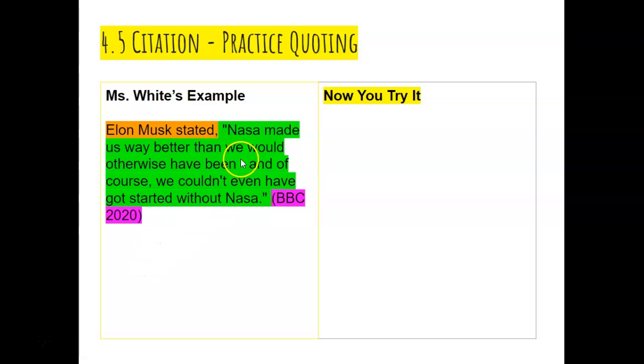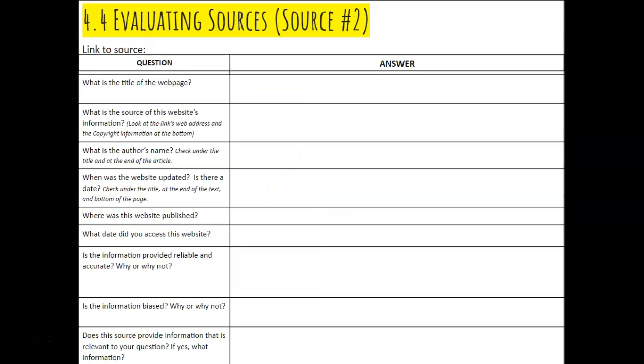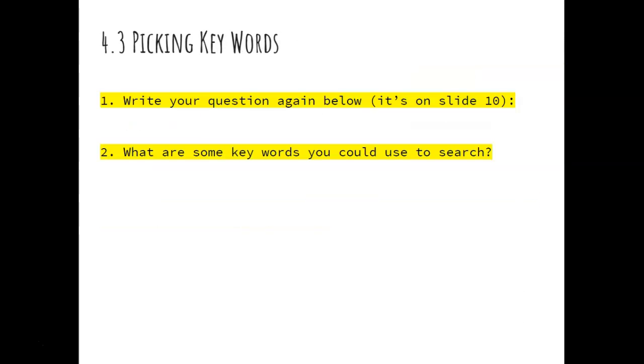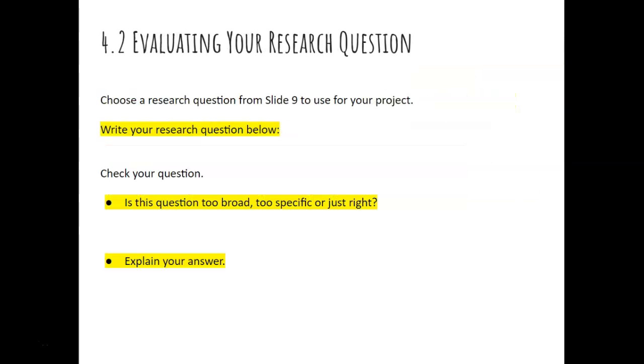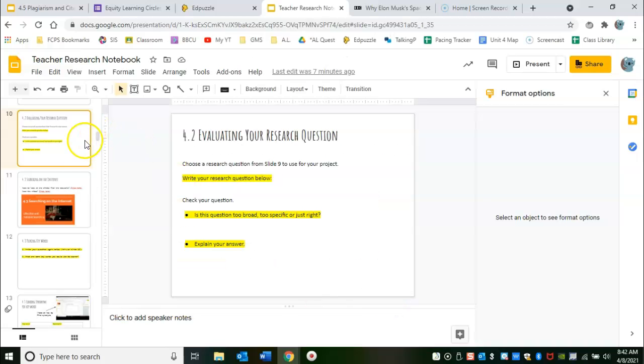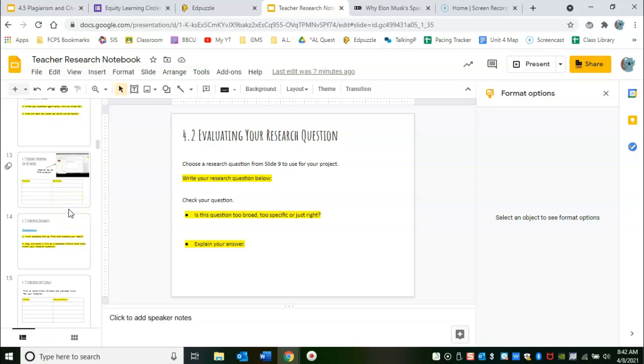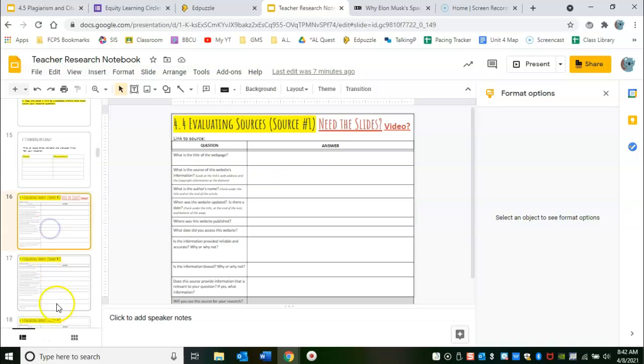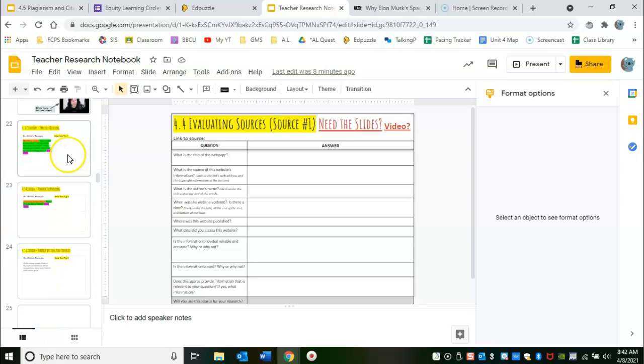Okay, here is what you're going to practice. So you're going to practice quoting, paraphrasing, and saying something in your own words based on the resources that you found in these slides. So remember in these slides, at the bottom, you said whether you're going to use it or not for your research question. If you forgot what your research question is, it is on slide 10. And then you found sources and you evaluated them on slide 16, 17, 18. So you'll choose one of those to actually read a bit more.